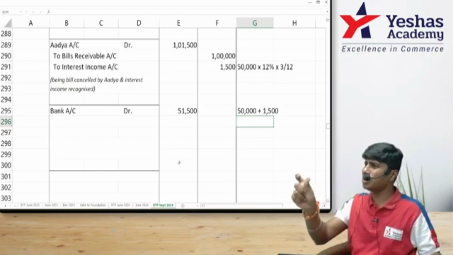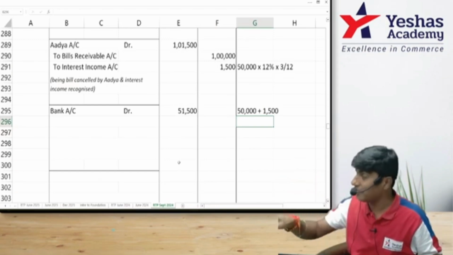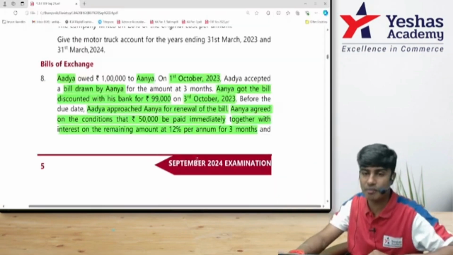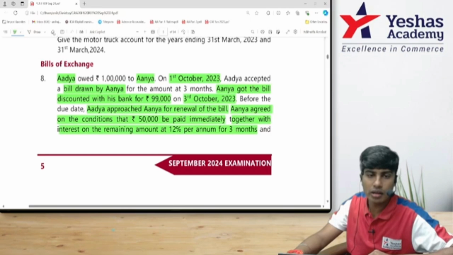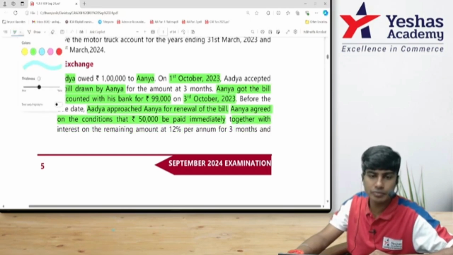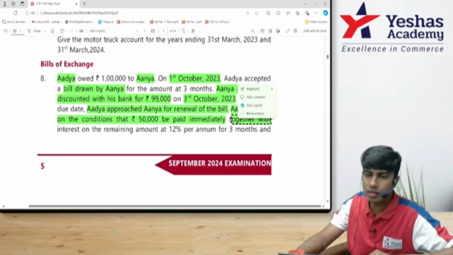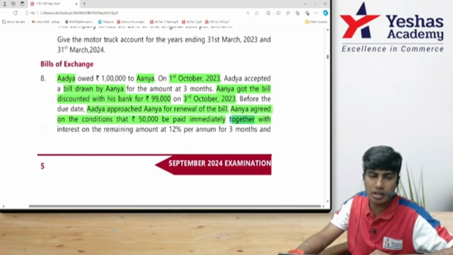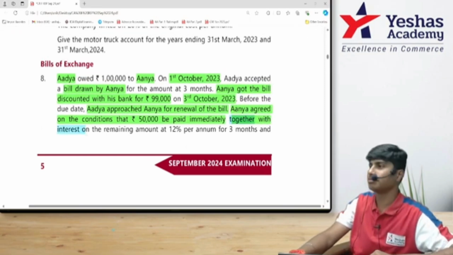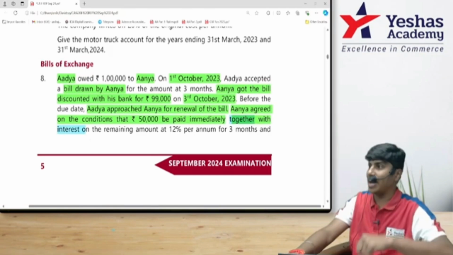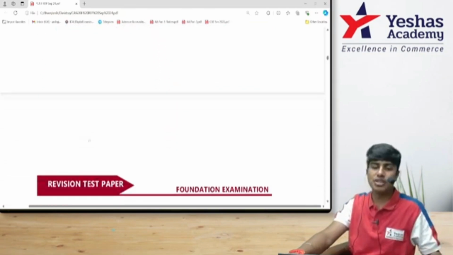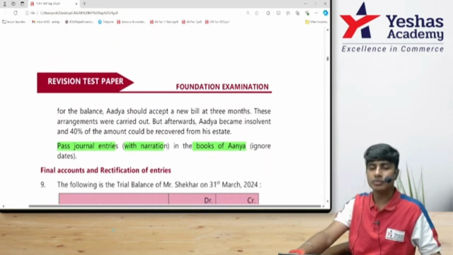Sir, can't we include that interest in the new bill? We can, but they mentioned that she'll give. See here, I'll show it all again. See, together with the interest, interest will be paid in cash and the balance 50,000, there will be a new bill. See, Adya should accept a new bill for 3 months.